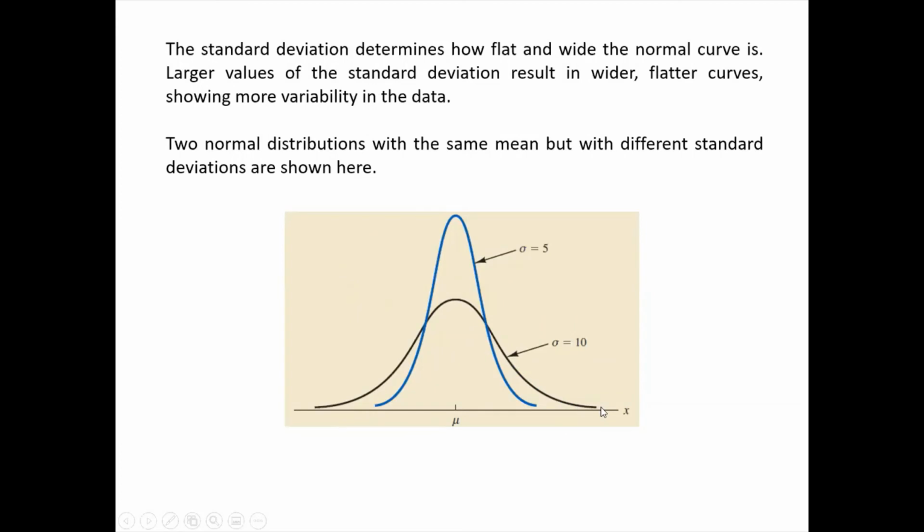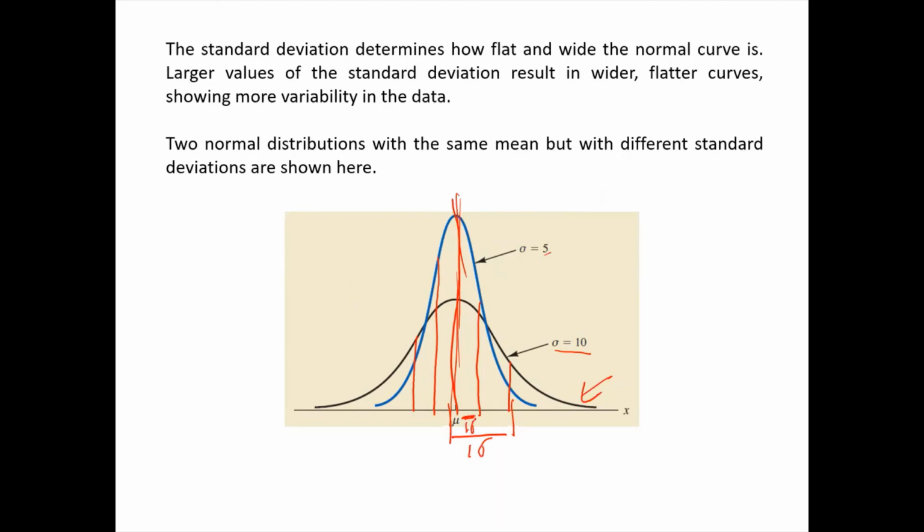What is the meaning? If this is my middle point, the empirical rule says that 68% of data lies within one standard deviation. So for data set number 1, if this is my 68% of data, this becomes my one standard deviation distance. But for data set number 2, because the standard deviation is more compared to the first data set, the 68% of data will cover this much distance. So for the same mu, for the second data set, my one standard deviation is this distance. So the distance of standard deviation is relative in nature.